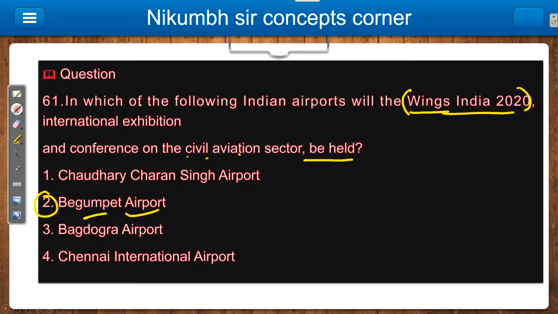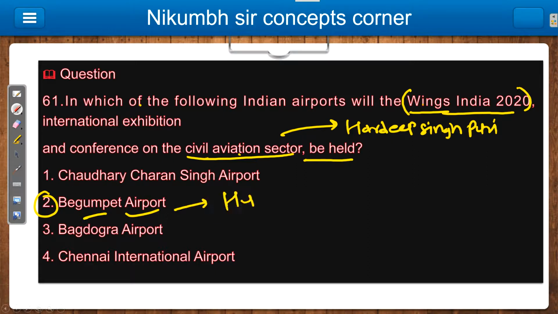First, about the civil aviation sector or civil aviation minister. Who is the civil aviation minister? Hardeep Singh Puri. So Hardeep Singh Puri is your civil aviation minister. Then Begumpet Airport is located at Hyderabad, so they conduct Wings India 2020 at Hyderabad. They can ask you that the Wings India 2020 international exhibition and conference on the civil aviation sector is held at Hyderabad. So just remember this.